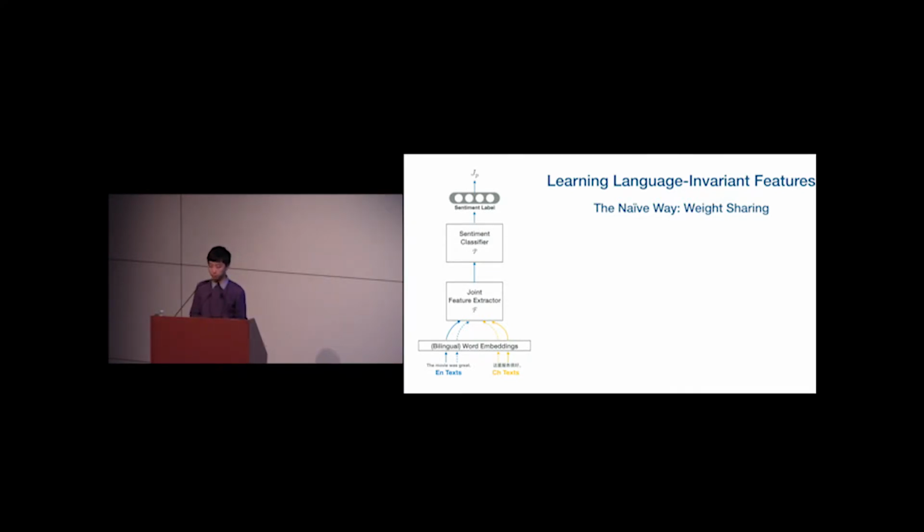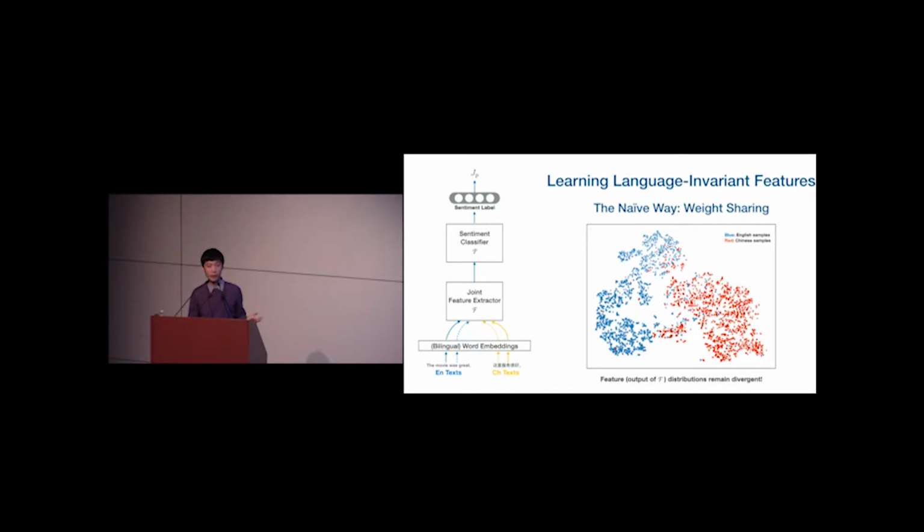So if we want the distributions of feature vectors between English and Chinese samples to be similar to each other, the simplest thing we can do is that we can just take this sentiment classifier trained on English data and use it to make predictions for Chinese samples. But unfortunately, as we observed in our experiments, this did not work well.